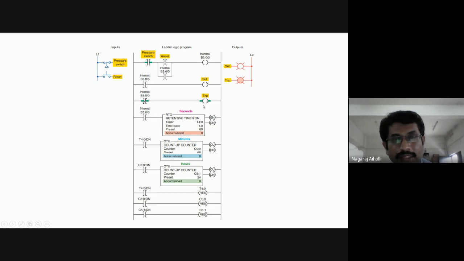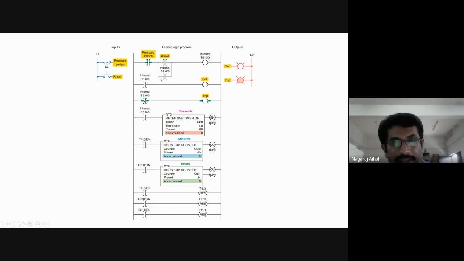This is a trip coil energized and the trip lamp will glow. The trip lamp will glow once the B3:0/0 examine if open contact is energized, because the pressure, that is this B3:0, this is examine if open. When this is open, the trip coil will be energized. Okay. Well, let us see when this will be energized. We'll analyze the remaining part of the program.